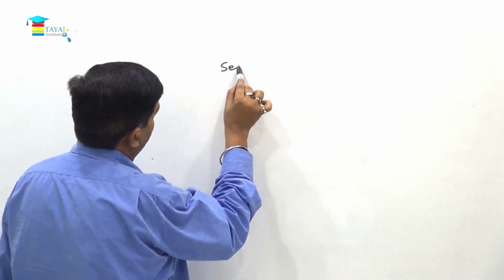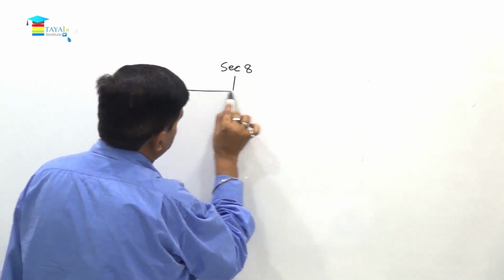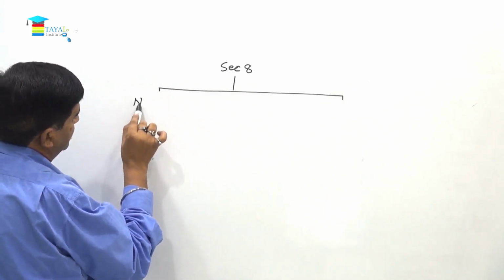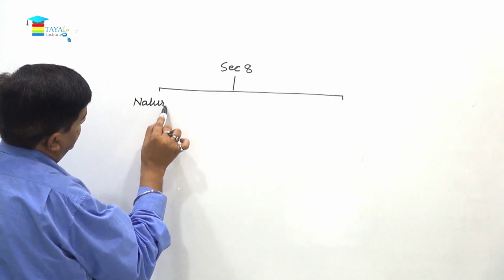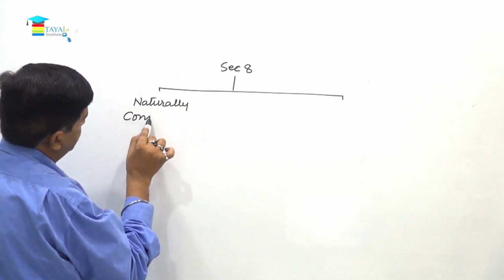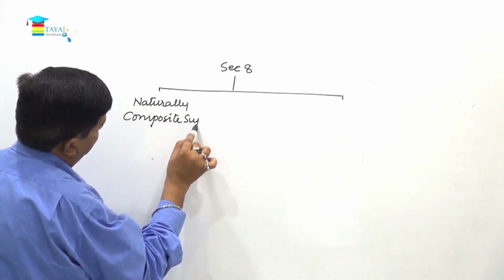Section 8. So this is referring to 2 types of supplies. One is naturally composite supplies.